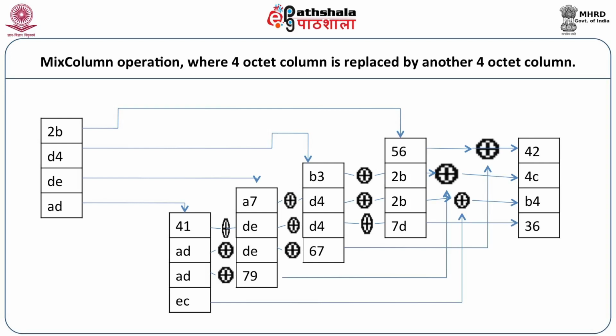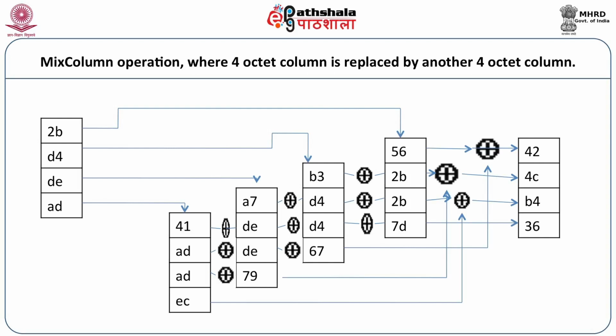For DE, check the row of D, column of E. You will be able to retrieve A7, DE, DE and 79. When you talk about octet AD, look at the row for A, look at the column for D and retrieve the octets 41, AD, AD and EC.